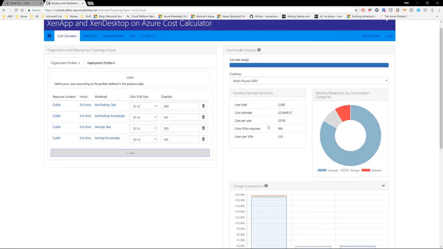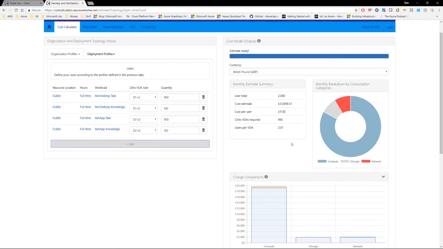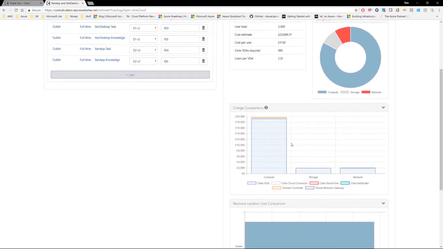And my per user cost overall is this figure. And again, if I come down to the charge comparisons, I can see how those costs are divided between the infrastructure type, and within the compute column, I can see the individual components and where the costs specifically lie. The largest cost obviously being that Citrix VDA.